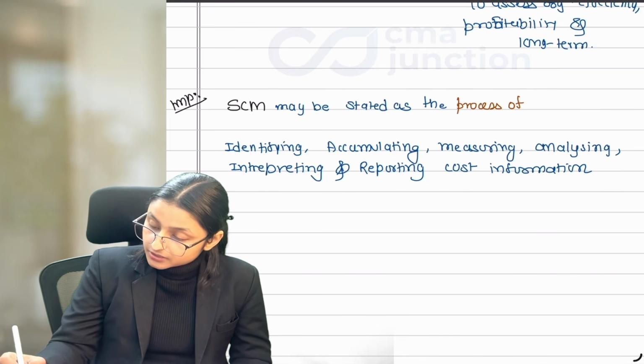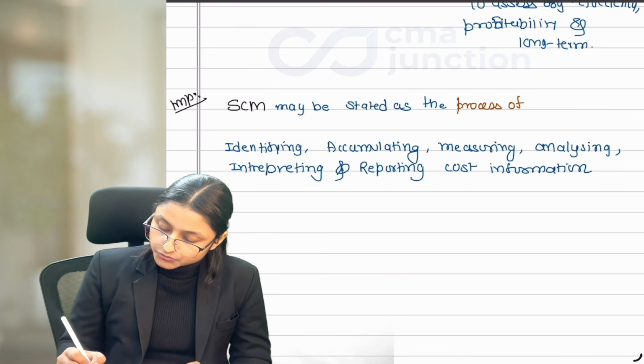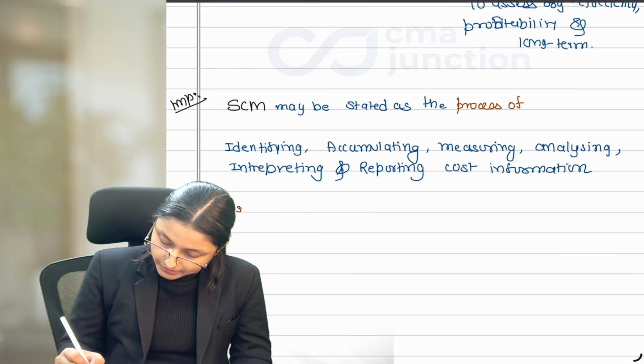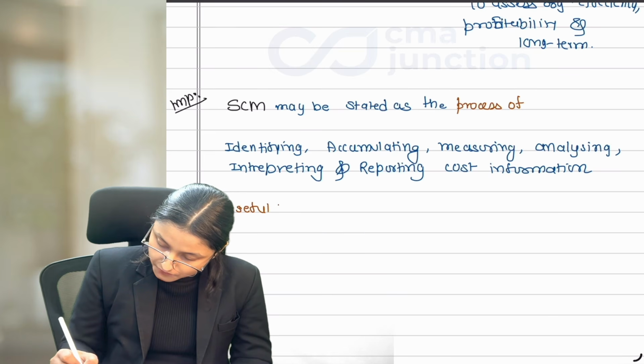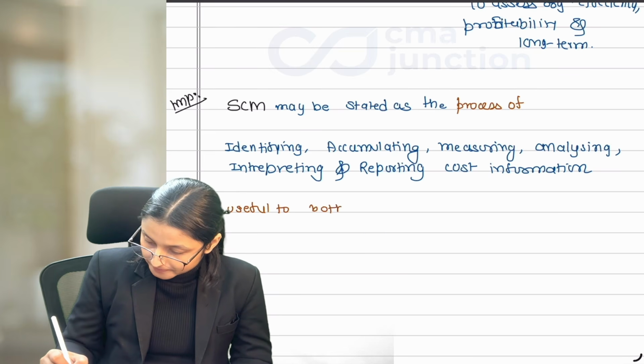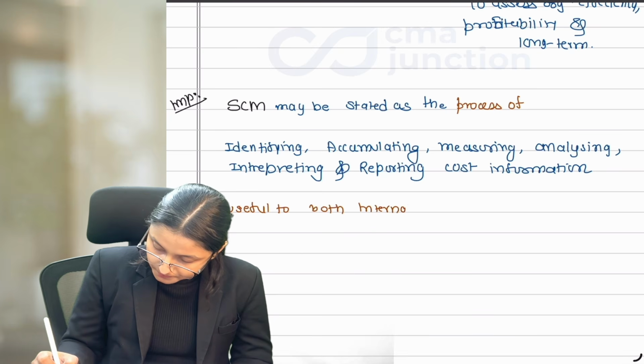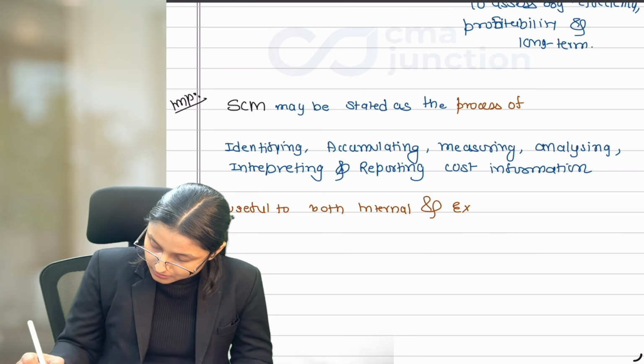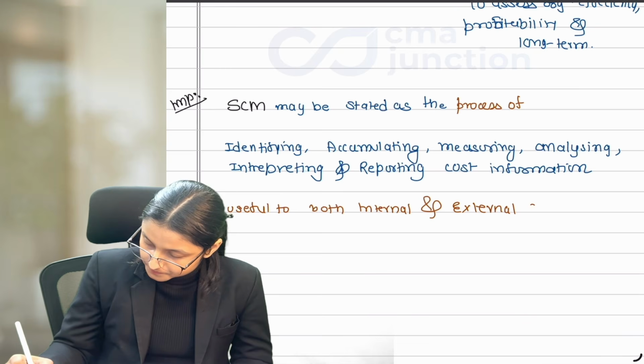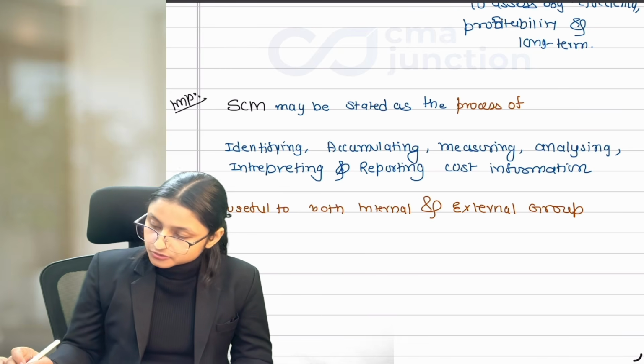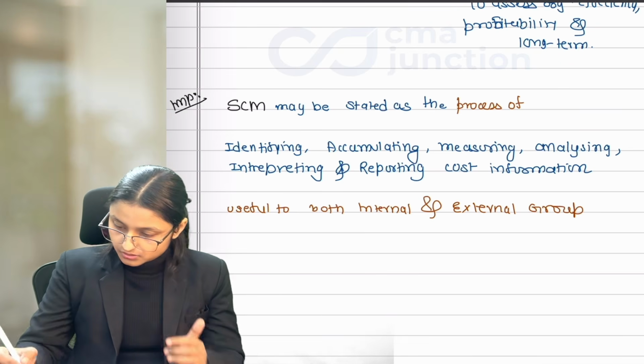Now why are we following this process? To give useful information to whom? Internal and external groups. Useful to both internal and external groups. Now why is this particular process actually followed?